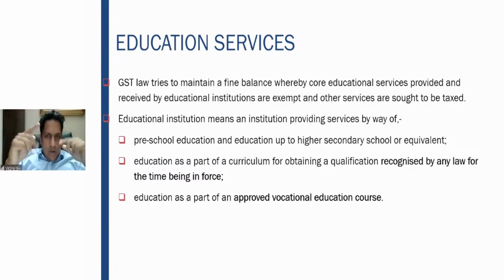You did a degree, you got Bachelors of Commerce. You did MBA somewhere, you got Masters of Business Administration. That is also education institution. Then education as a part of approved vocational education course. What is the approved vocational education? At the starting of the class, we saw one definition.